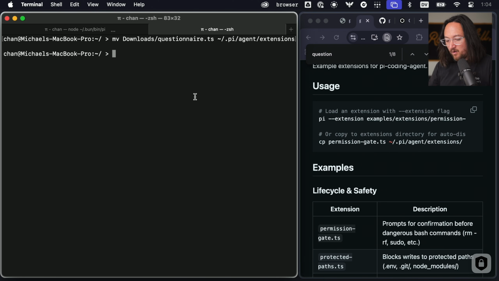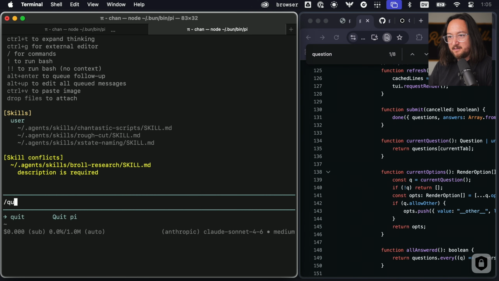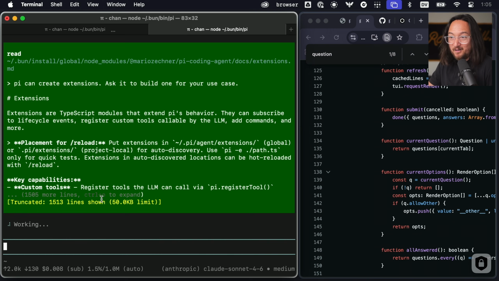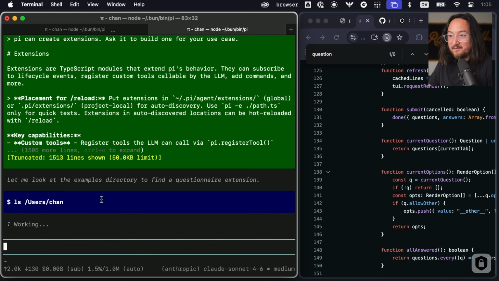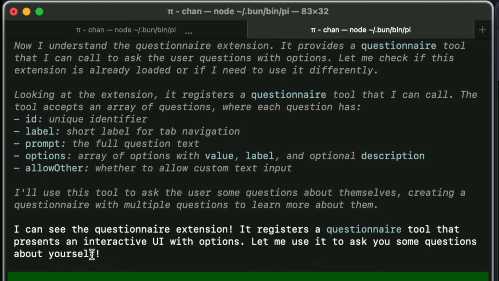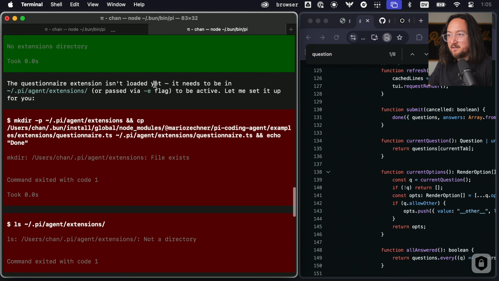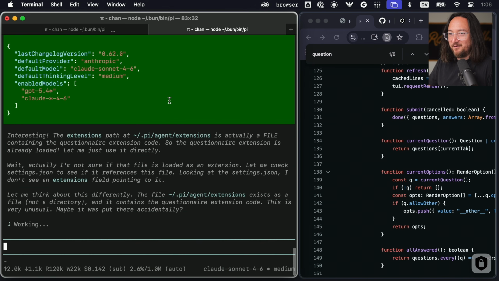Okay, now if we open up Pi, let's see. Ask me some questions about me to try out the questionnaire extension. Maybe it loaded and so it registers this questionnaire tool that presents an interactive UI of options. Let me use it to ask you questions about yourself. Questionnaire extension isn't loaded yet. It needs to be in, okay, I probably wrote agents. Let me set it up for you.